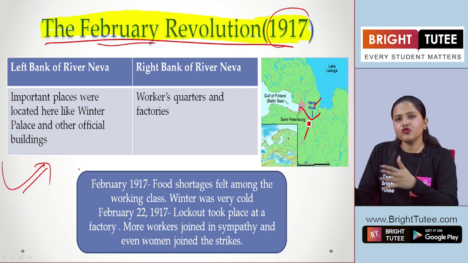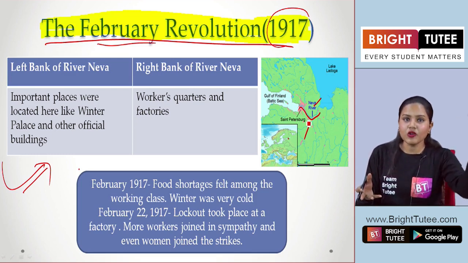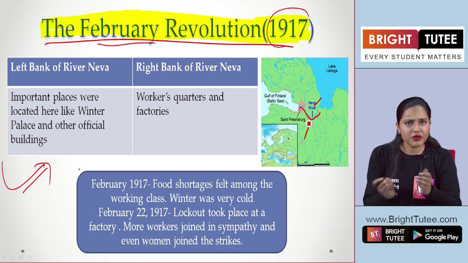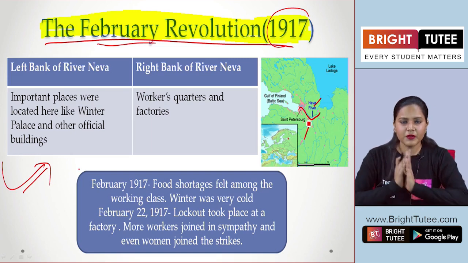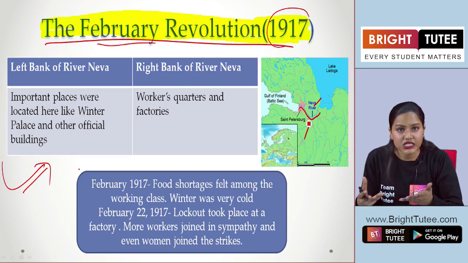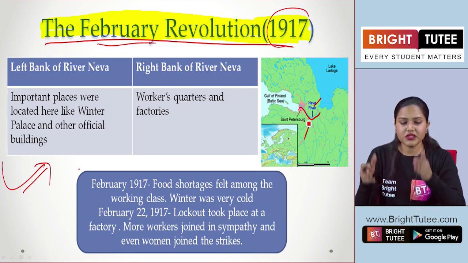Now, why am I saying two major groups here? Because on one side, we see that the group of workers and the poor people were living on one side of the riverbank, and on the other side we see that all the fancy buildings, the government official buildings, and the rich people were living.